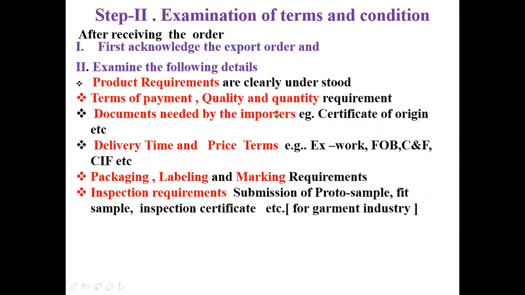Then, what are the documents needed by the importer? Here the documents are needed by the importers, but these documents are to be provided by you. So the documents the importers need should be clearly understood by the exporters. Next is the delivery time and the price term. Delivery time is very, very important, because if you fail to execute the order within the definite time, your payment may be forfeited by the importers. And there is a price term. This price term is known as